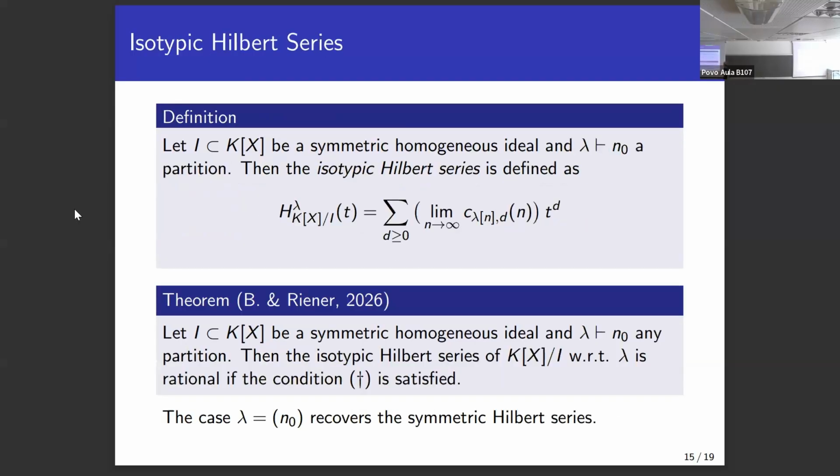All right. And now we can play the same game, not only for the invariants of the permutation group, but actually for all irreducible representations. So instead of taking the symmetric dimensions, we just take the stable limit of the multiplicities. Then under the exact same conditions, we get that the Hilbert series is rational, which we now call the isotypic Hilbert series for the isotypic components. And this is just a straight-up generalization, because the case of the trivial representation recovers the symmetric Hilbert series.